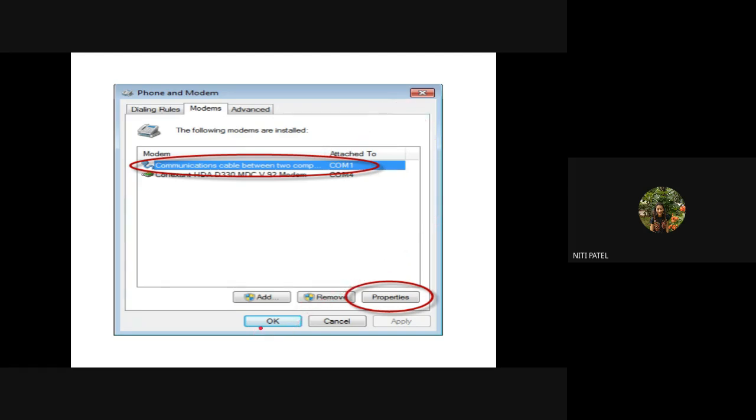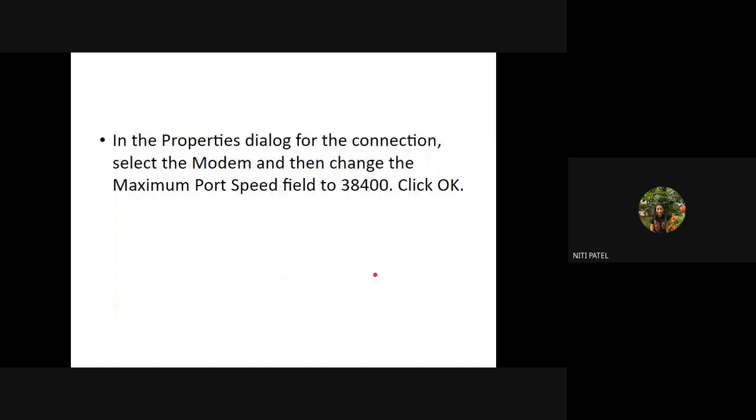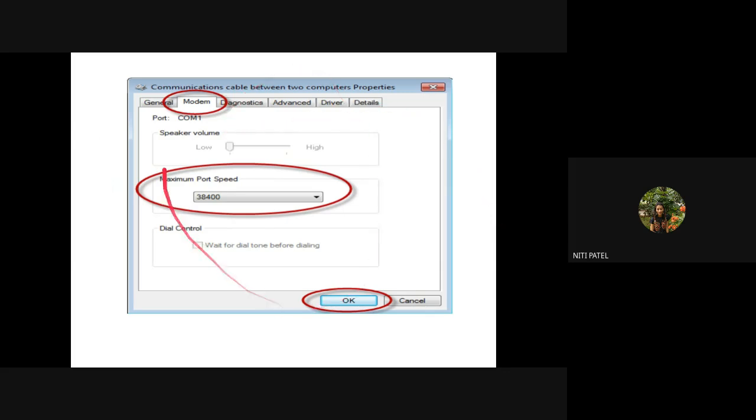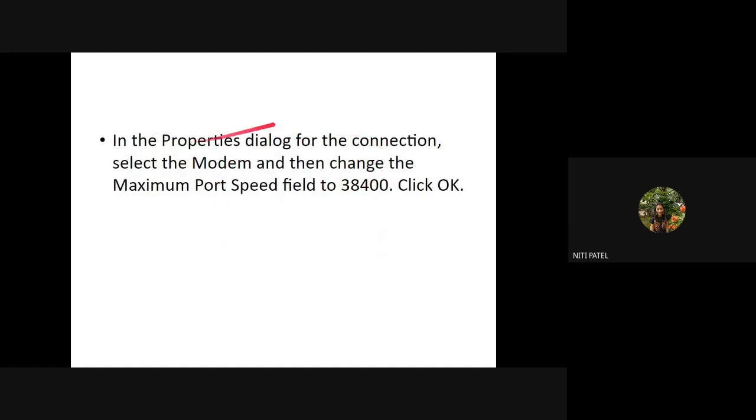So we have installed this modem with this particular communication port. Now I can simply click on OK and get my configuration done. If you want to check the properties of this particular modem, you can select this modem and click on properties. When you click on properties, it will tell you what the properties of this particular modem are. It is communicating with port number 1. The maximum speed at which the port can operate will be 38400. So going to the properties, you can check what the communication port number is and what the speed of the port is on which COM1 is operating. Okay.